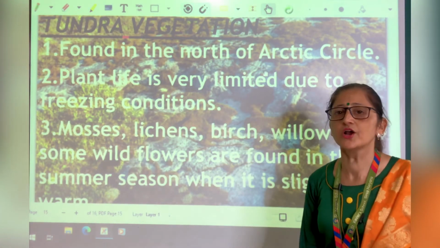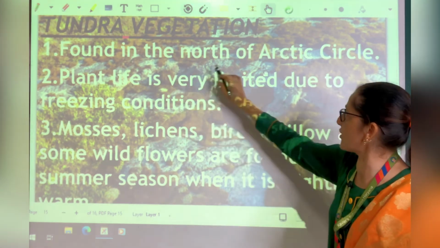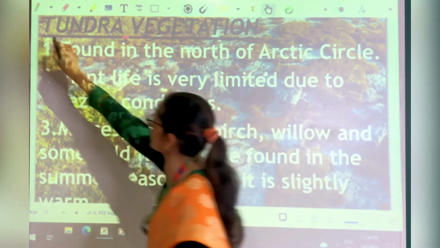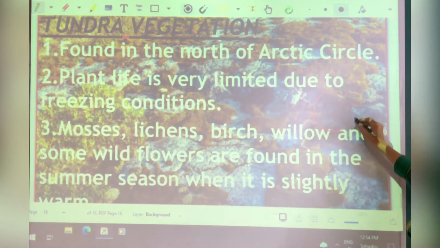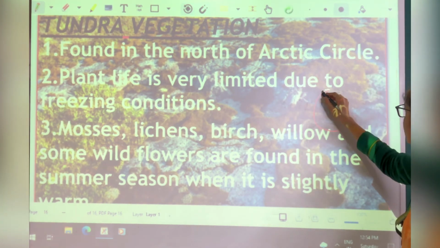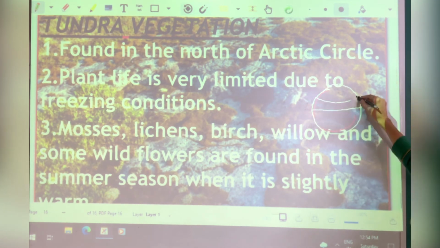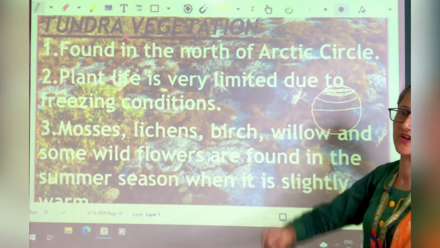Next is the tundra type of vegetation. This vegetation is found in the north of the Arctic Circle. This is the area of tundra vegetation.